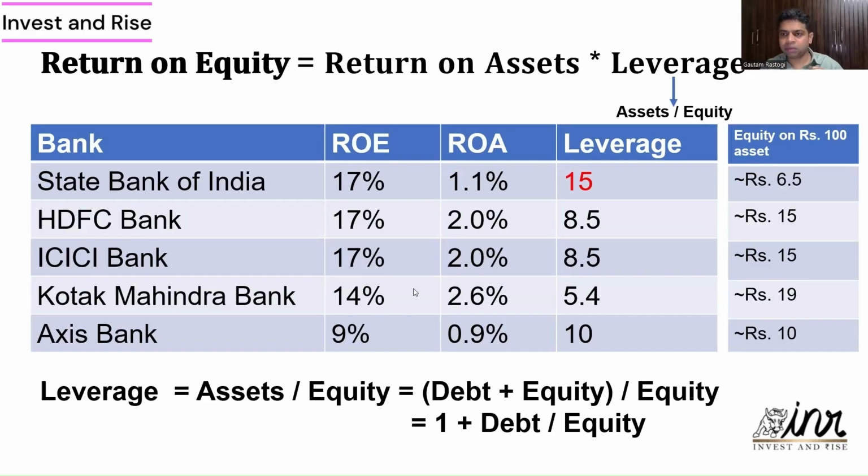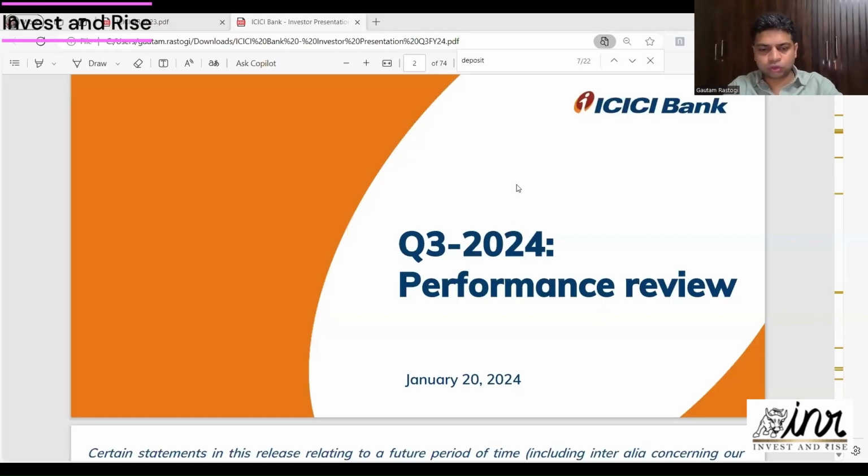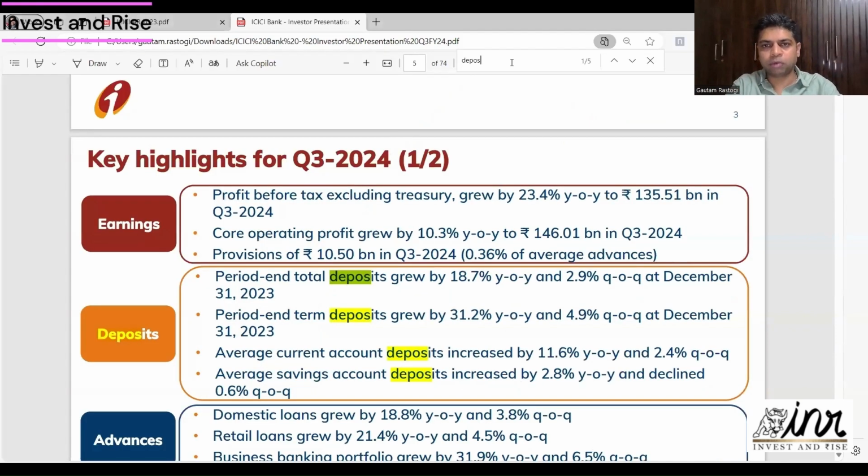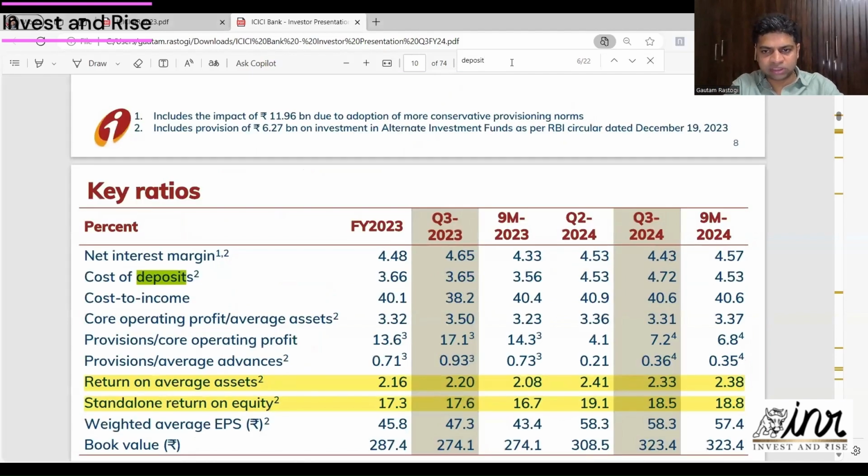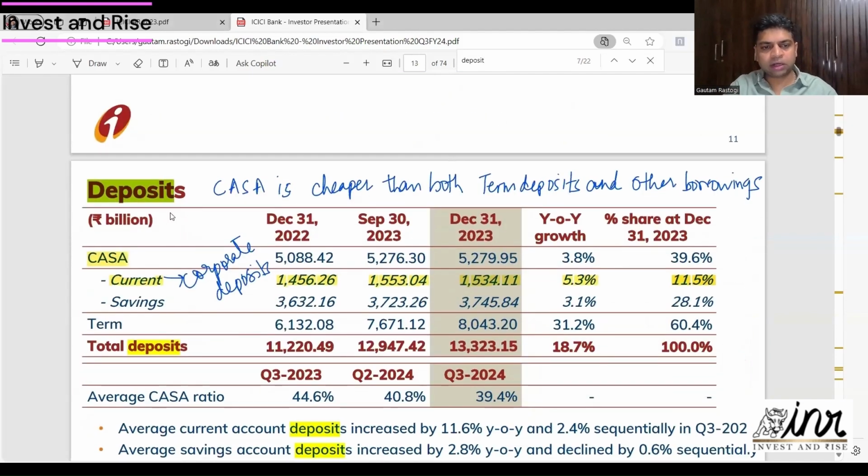Let's begin. So let me open up the investor presentation for ICICI Bank. Right. So here let's start with the liability profile. Let me search on deposits. So there are two kinds of deposit. One is CASA, which is current account, saving account. The other is term deposits.